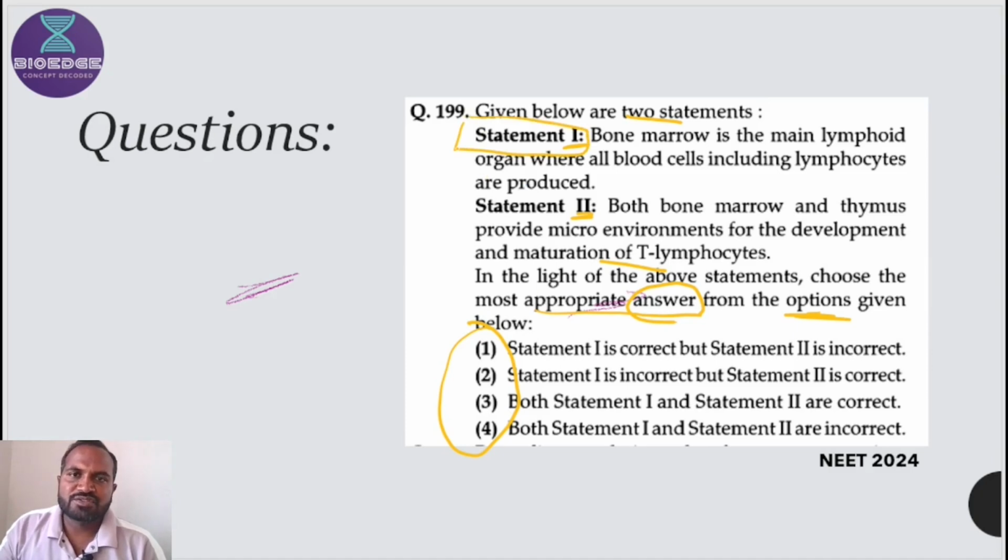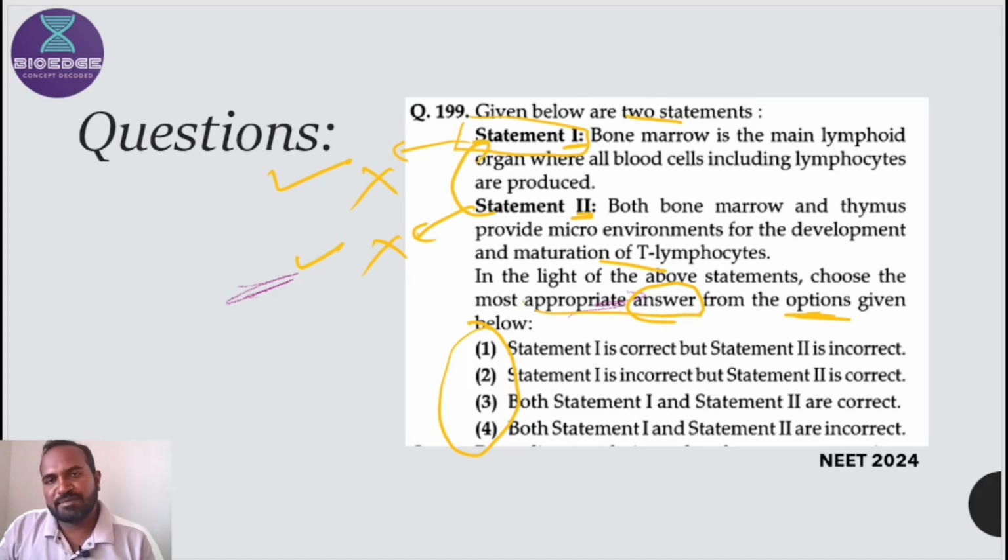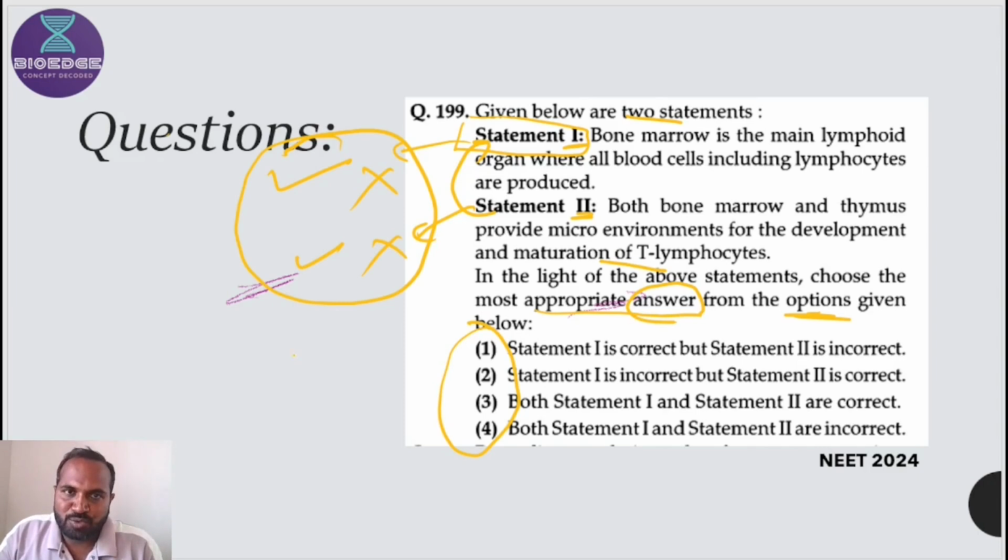You must know whether the first statement is correct or wrong, and whether the second statement is correct or wrong. There is no requirement of connecting the second statement with the first statement. If there is a connection, then it becomes an ARQ, an assertion reason based question. The probability of a correct answer would be 25%.